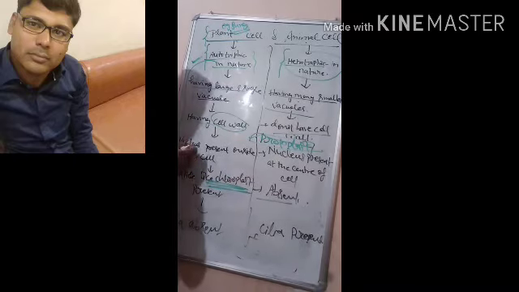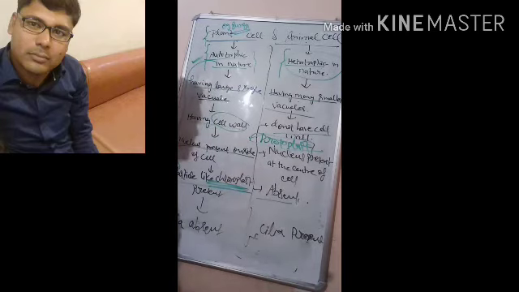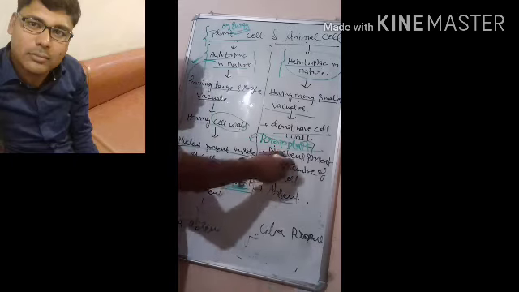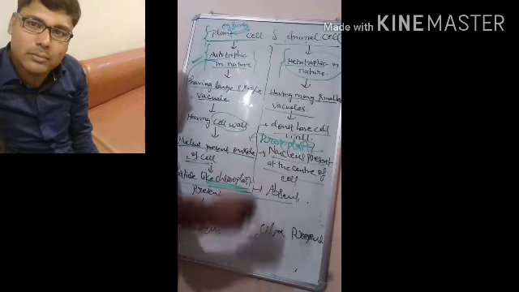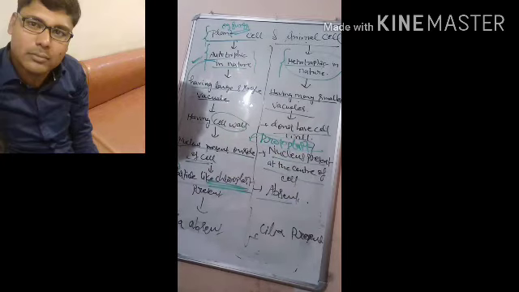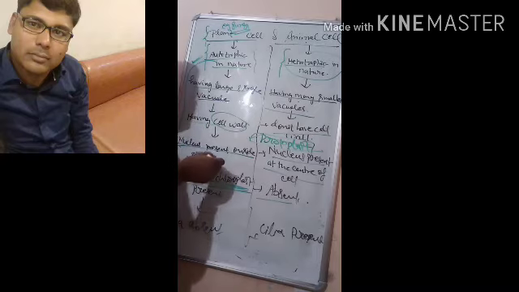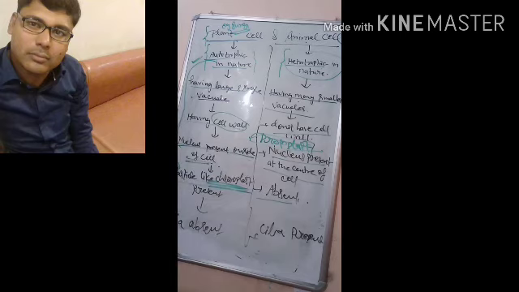Now the next point is the nucleus. The nucleus is present in both cells. But in the plant cell it is present on the side of the cell, not in the center. In the animal cell, the nucleus is always present in the center of the cell, but in the plant cell the nucleus is present on the side of the cell.